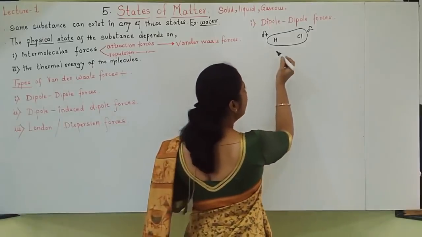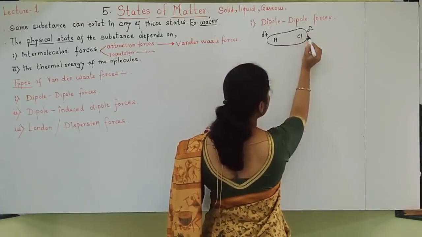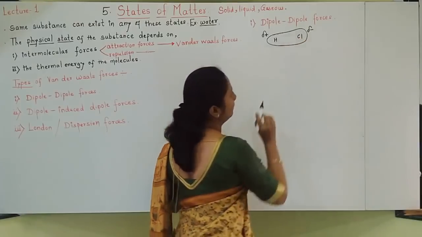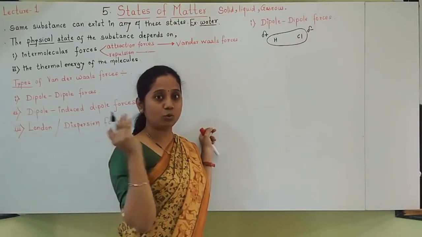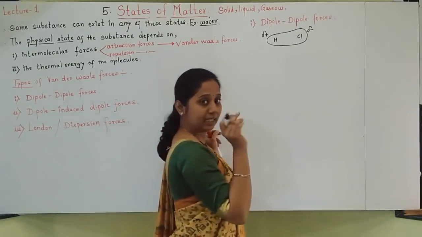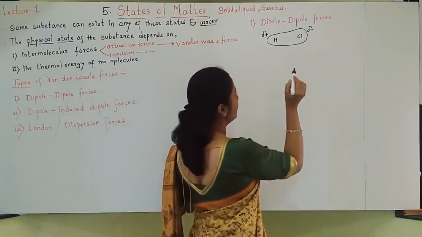Then students, in the drawing you can see that I have shown a little more size towards chlorine, because chlorine is more electronegative and pulls the electron pair towards itself. Electrons will go towards chlorine.